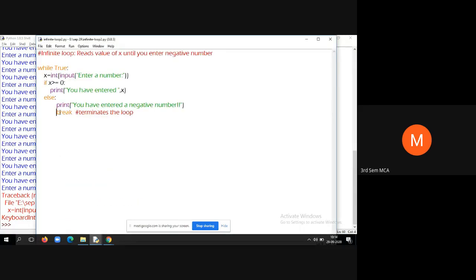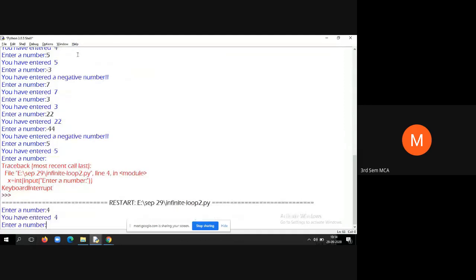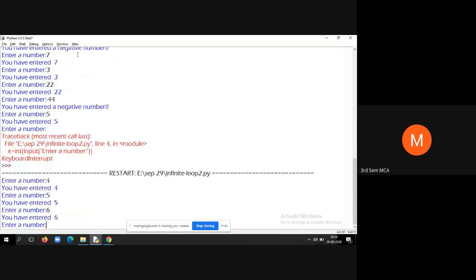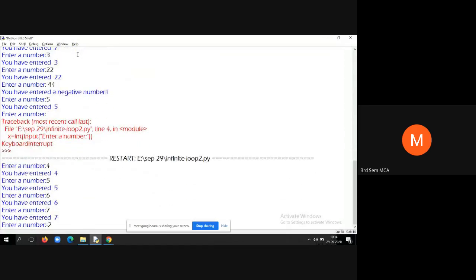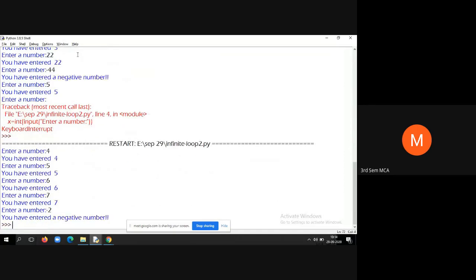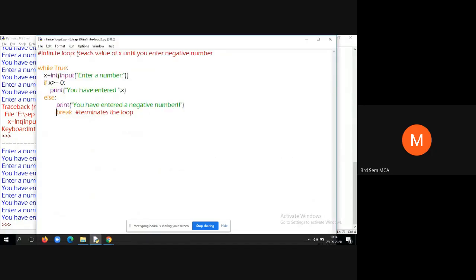I have removed the comment. Now if I run, as you said, if I enter the negative value, say -2, it will come out of the loop. That is how we need to deal with infinite loops.